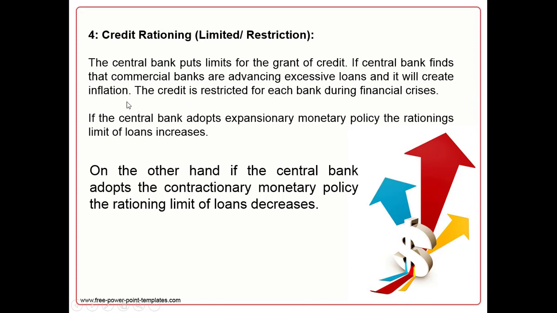So central bank here instructs all commercial banks not to give unproductive loans, and they will put a limit on giving loans. In this method, central bank will decrease the rationing limit of loans to control inflation. On the other hand, if central bank adopts an expansionary policy, the limit will be increased. So guys, I hope it's clear now.